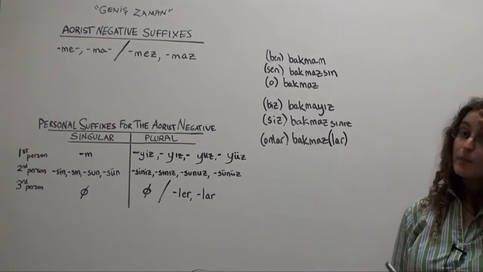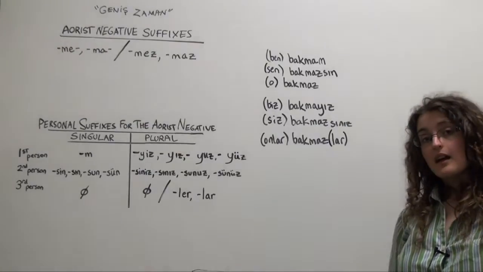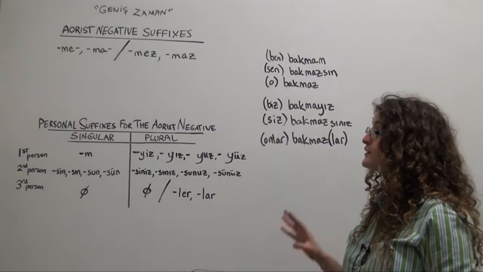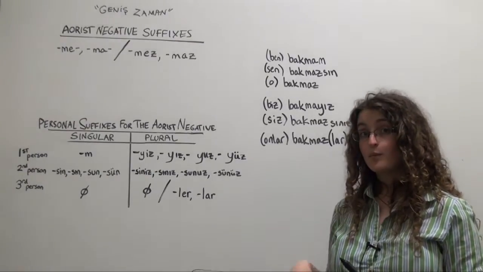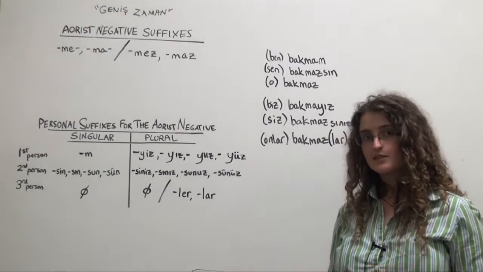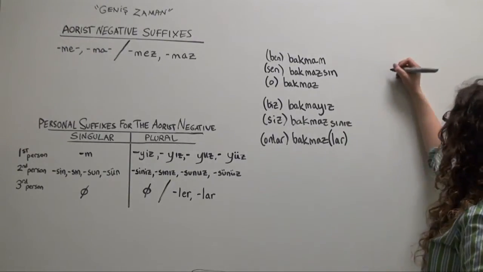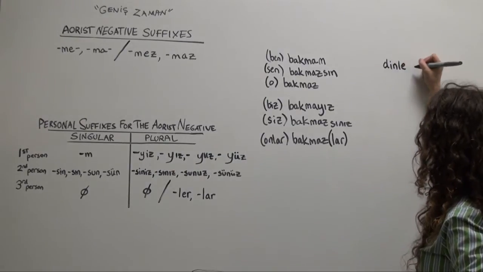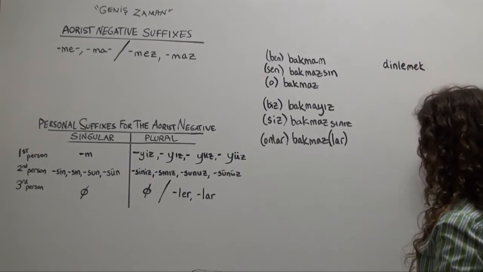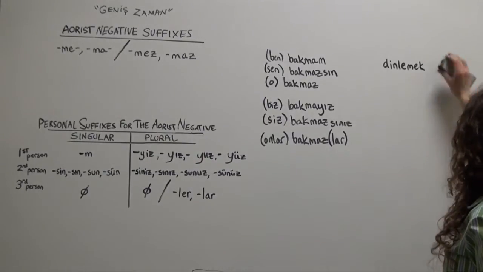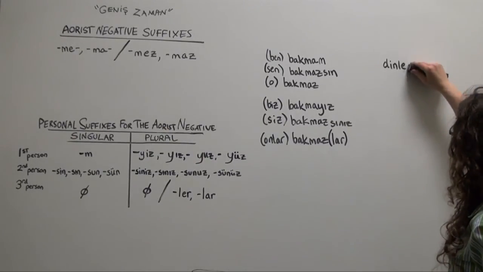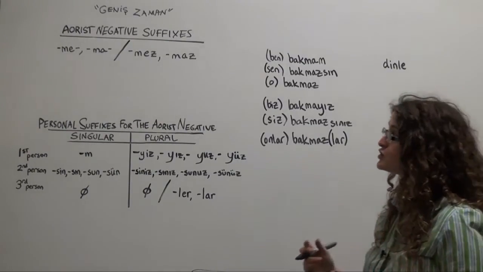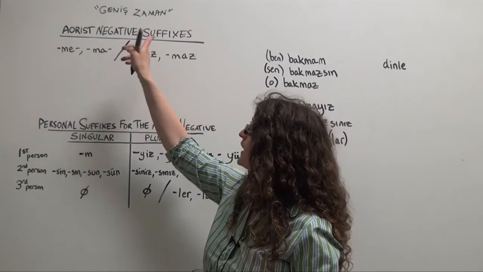Let's look at an example with another verb. Now nothing is going to change in terms of how we form the aorist negative, even if the verb stem we're using ends in a vowel. So it'll be exactly the same way of forming it. The verb dinlemek in Turkish means to listen. We want just the stem, so we drop the infinitive ending, dinle, and now we'll simply choose the appropriate aorist negative suffix.